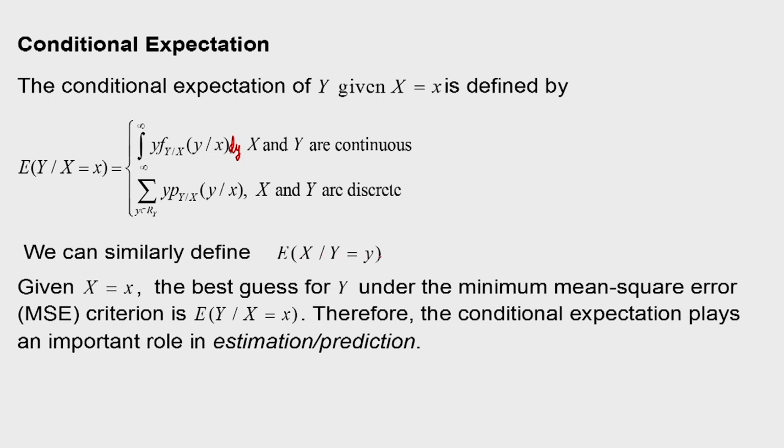There is an interpretation of conditional expectation which makes it practically very useful. Let us see this interpretation. Given X is equal to small x, the best guess for Y under the minimum mean square error criterion is E of Y given X is equal to small x.